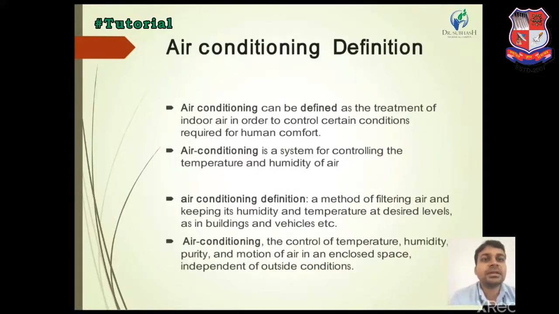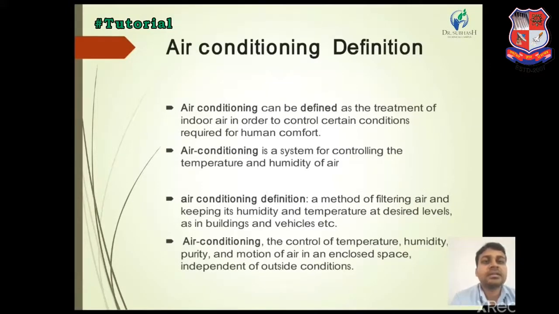Next topic is the air conditioning definition. What is air conditioning? Air conditioning can be defined as the treatment of indoor air in order to control certain conditions required for human comfort. Air conditioning is a system for controlling the temperature and humidity of air.